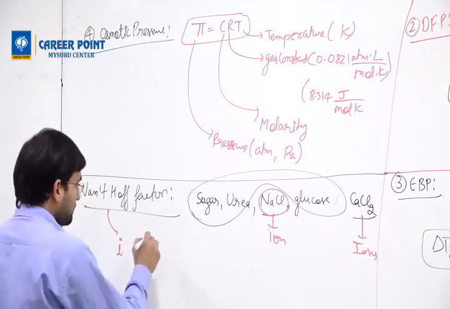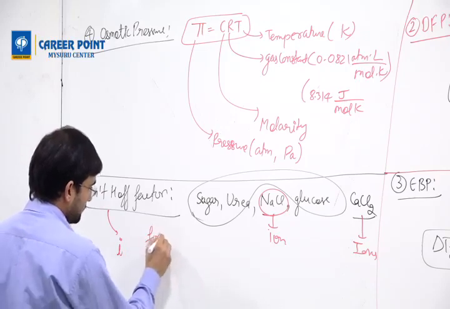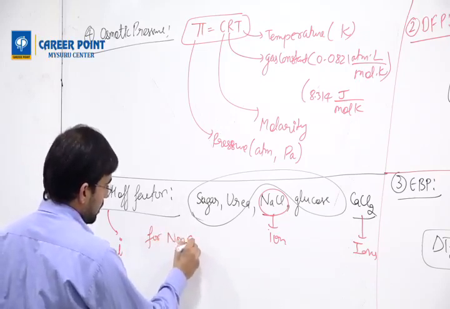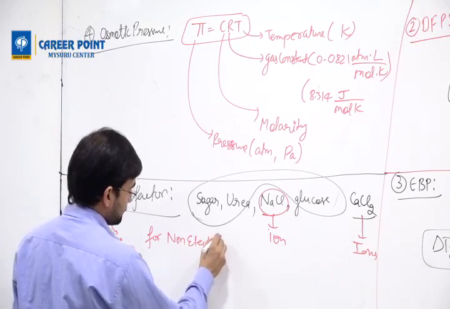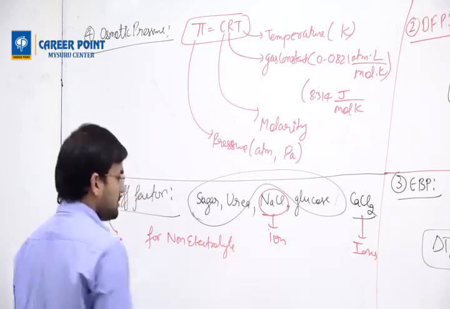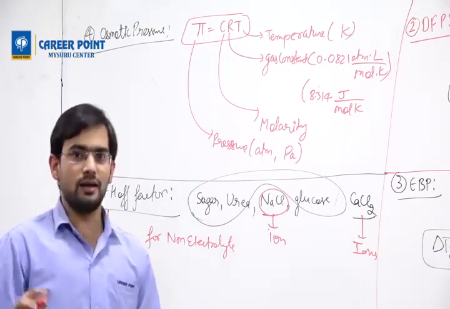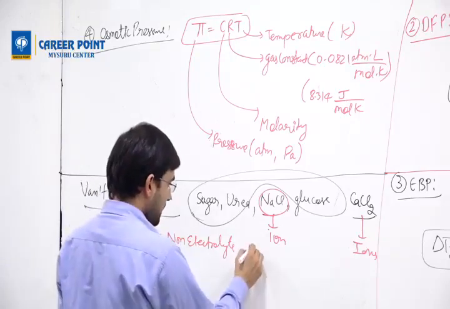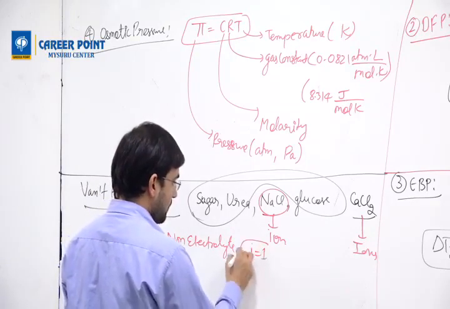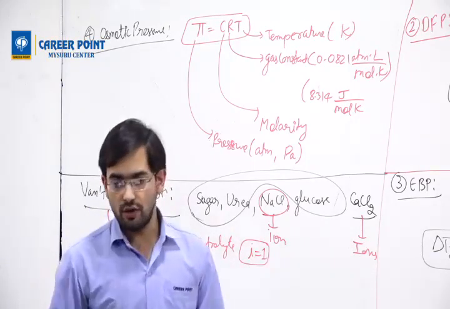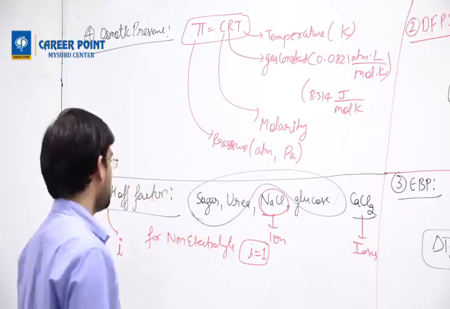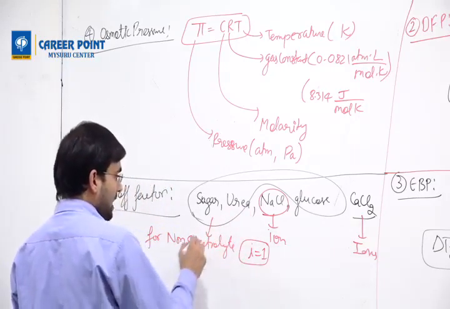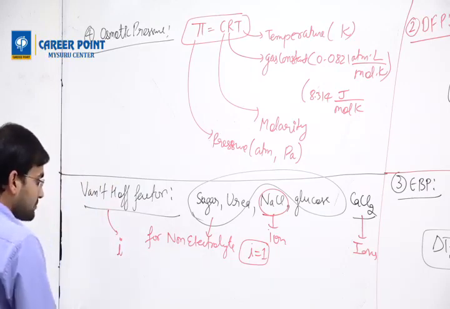For a non-electrolyte, which means those that are not going to form ions, the value of i is always 1. For a non-electrolyte, i is 1. So sugar, urea, and glucose are non-electrolytes.